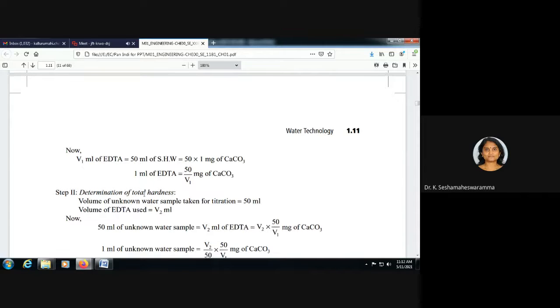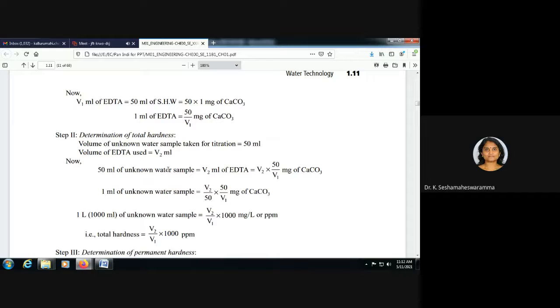Okay. In the determination of total hardness, the volume of unknown water sample taken for titration is 50 ml. Volume of EDTA used here is V2 ml. 50 ml of unknown water sample is equal to V2 ml of EDTA, that is equal to V2 into 50 by V1 mg of calcium carbonate.